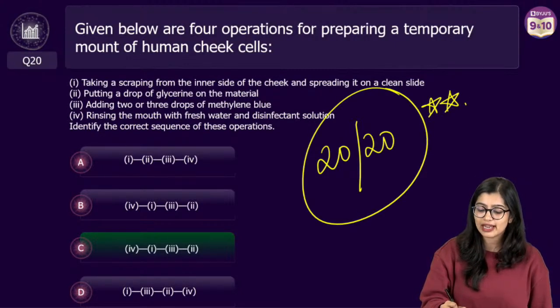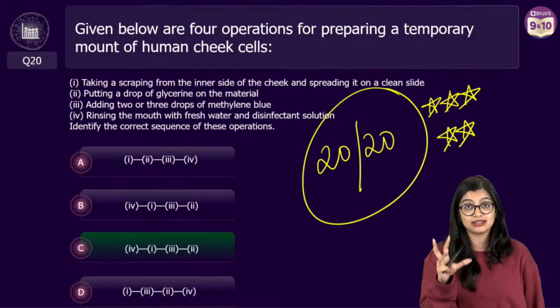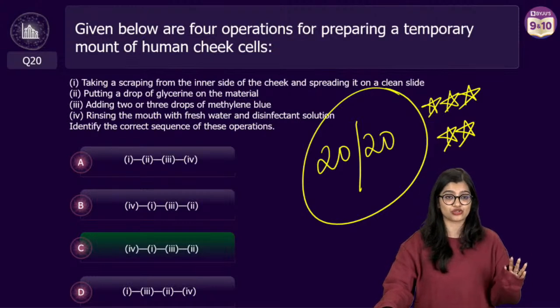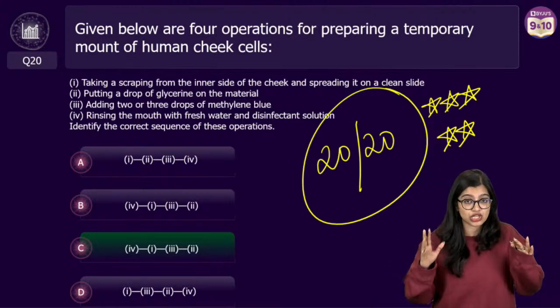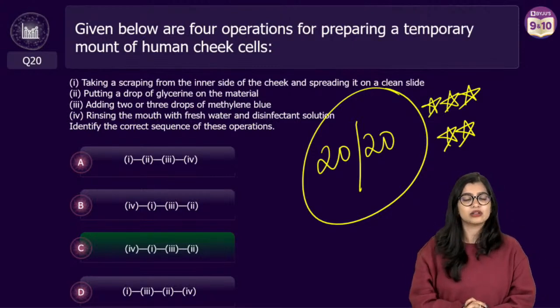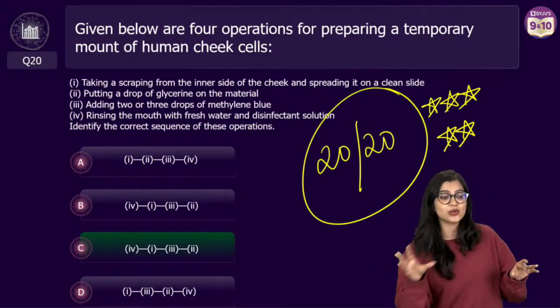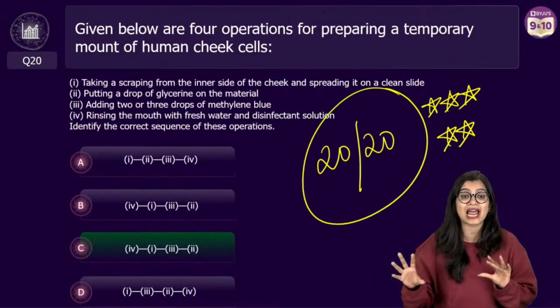How are you feeling at this point, right? You've done 20 questions and we have revised so much of the chapter. Now you understand that when you are revising, you always start from cell is the fundamental unit of life. This is cell theory. Then this is plasma membrane. But now you see you're getting questions from different angles of it.